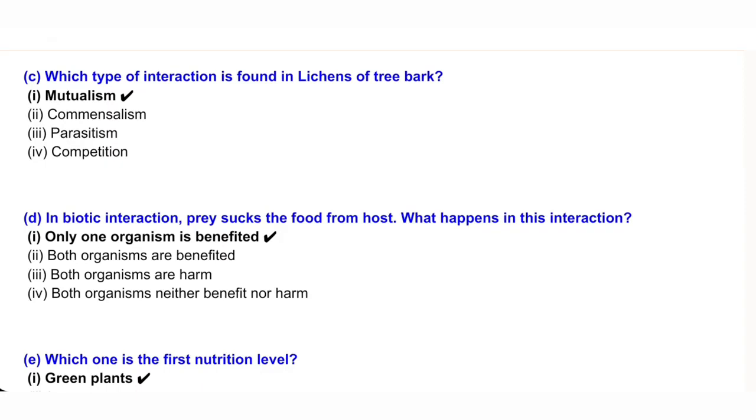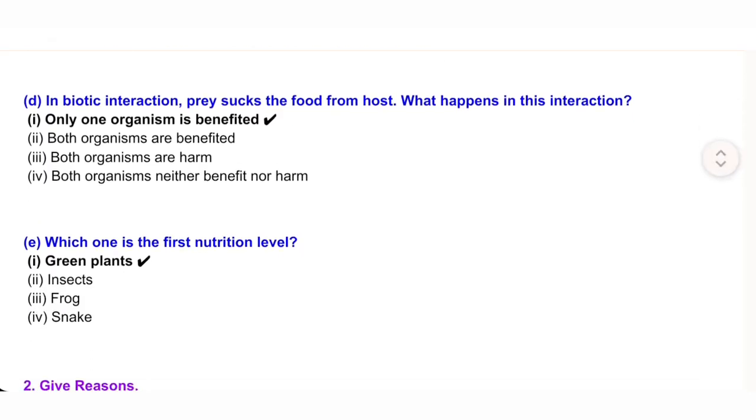D. In biotic interaction, prey sucks the food from host. What happens in this interaction? I. Only one organism is benefited. II. Both organisms are benefited. III. Both organisms are harmed. IV. Both organisms neither benefit nor harm.